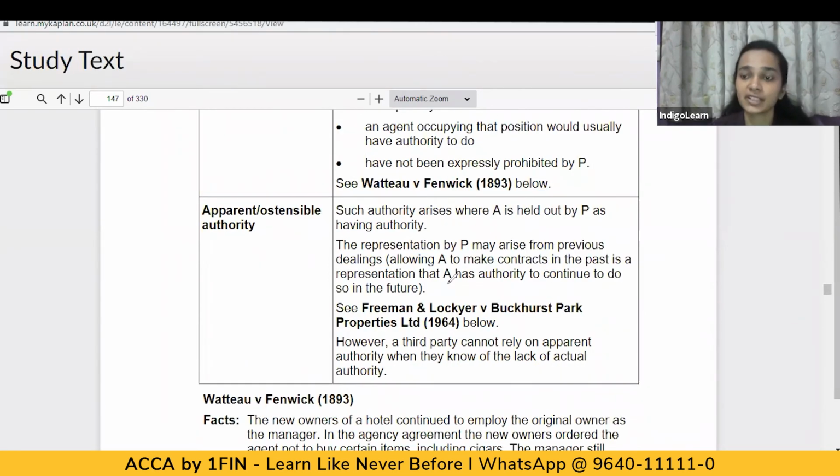Now, the third type of authority is apparent or ostensible authority. Such authority arises when the agent is held out by the principal as having authority. The representation by the principal may arise from previous dealings, which allowed the agent to make contracts in the past, and is a representation that the agent has authority to continue to do so in future. So if in the past, by some actions, the principal has authorized a person to act as his agent, has entered into some transaction, has given some authority to the agent because of his actions, then it will be deemed that the agent has authority to continue doing such acts in the future as well.